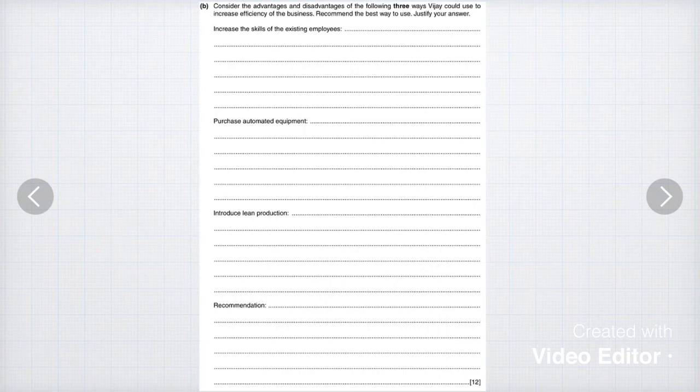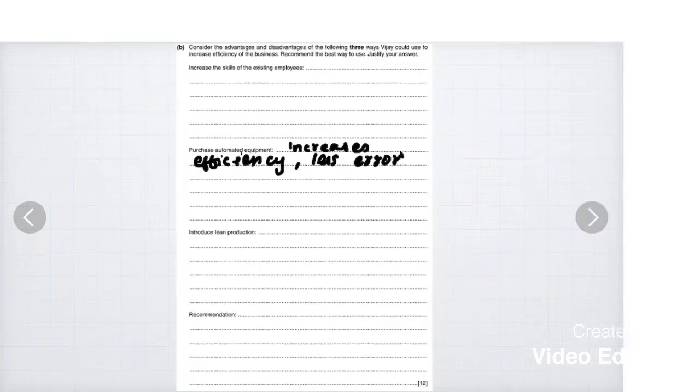For example, you wrote for purchasing automated equipment over here that it increases efficiency, and it increases efficiency due to less errors. So make sure you do not write the same point, which is less errors, in your justification. It should be a bit of a new point, so that will give the examiner an idea that you have full knowledge of what you are writing and why you chose that. You're confident about the option you have chosen.